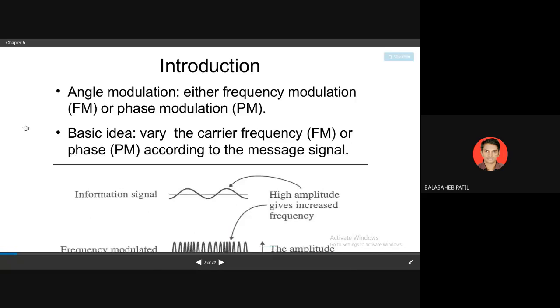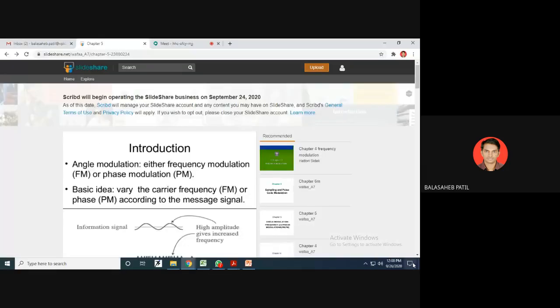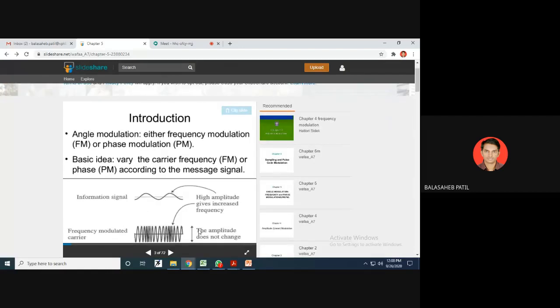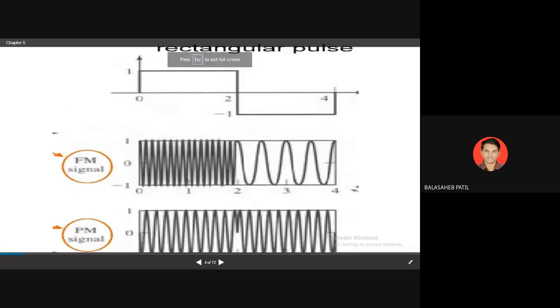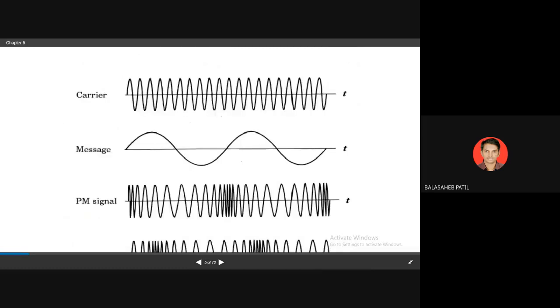What the signal will be varies in accordance with that instantaneous value. So signal means what? Here the frequency we are going to vary. According to that you are getting this signal value. This is the amplitude modulation, and then this is the representation of your rectangular pulse, which will give the amplitude modulation, and phase modulation. Sorry, frequency modulation and phase modulation.